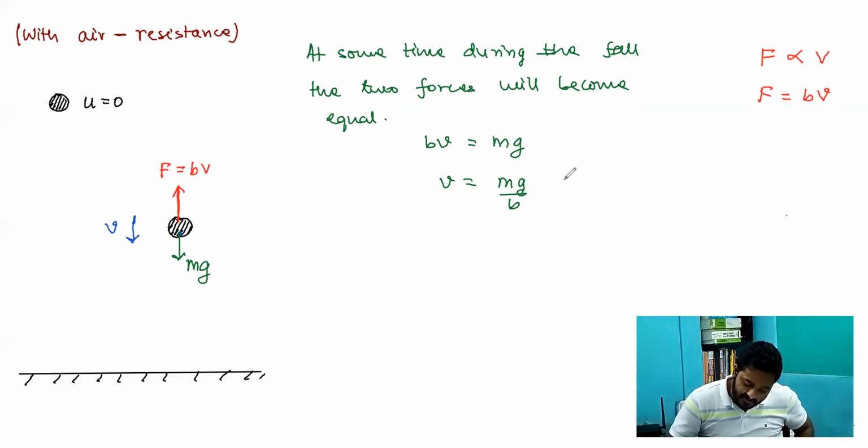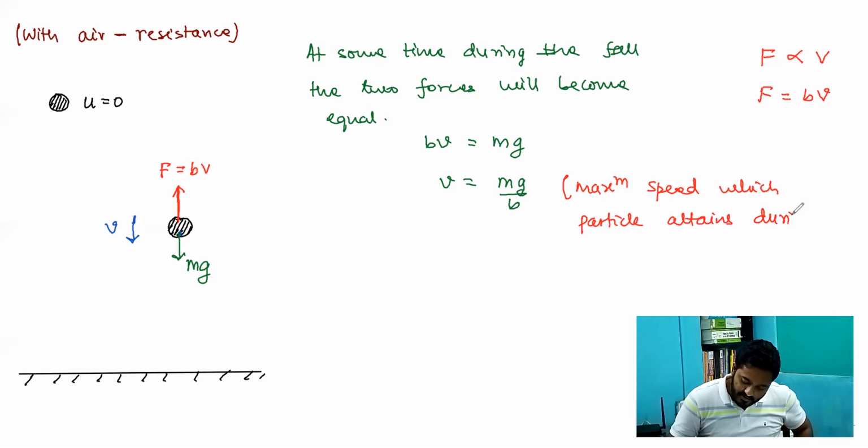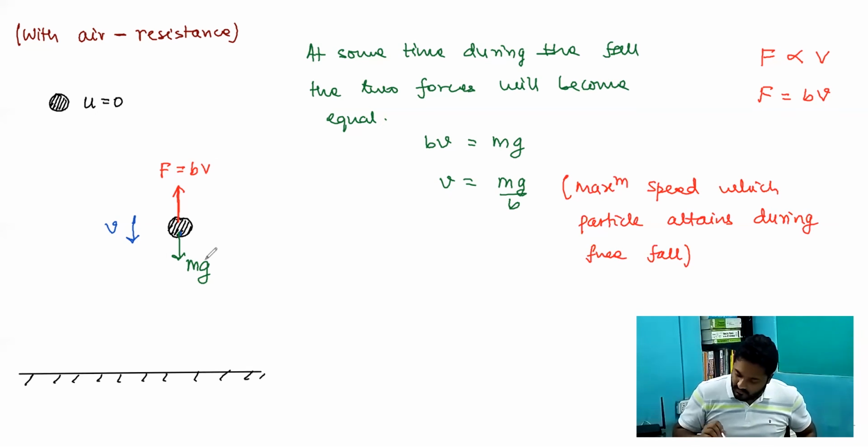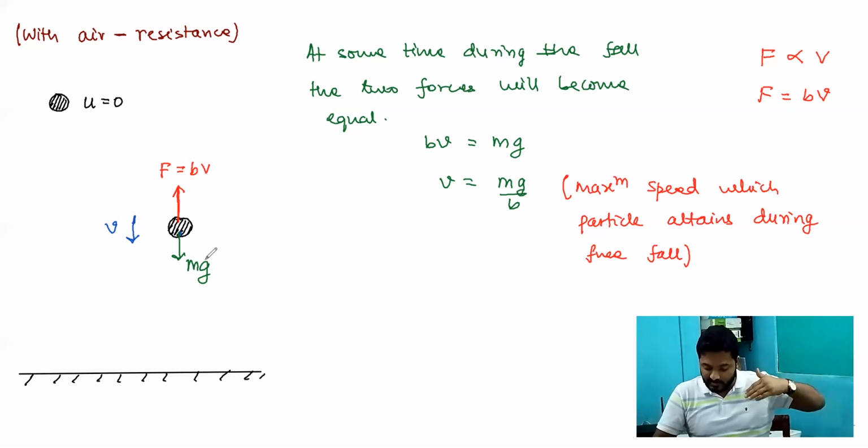तो मतलब क्या हो गया, ये है मैक्सिमम स्पीड which the particle attains, this is the maximum speed which particle attains during free fall. ड्यूरिंग फ्री फॉल, तो पार्टिकल जो है वो ये मैक्सिमम स्पीड अटेन करता है, and then at some instant of time before it.